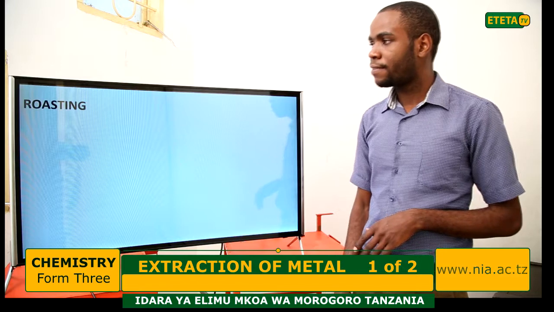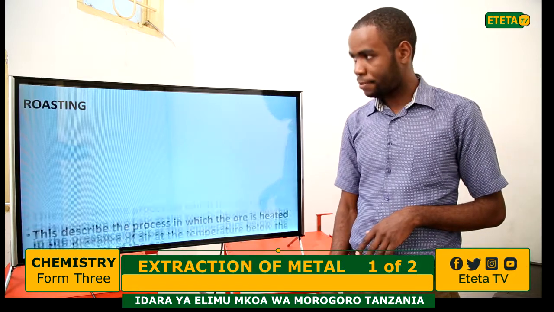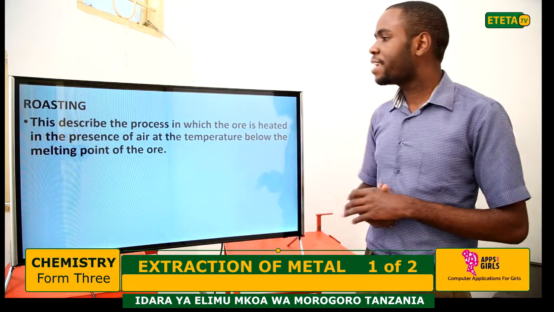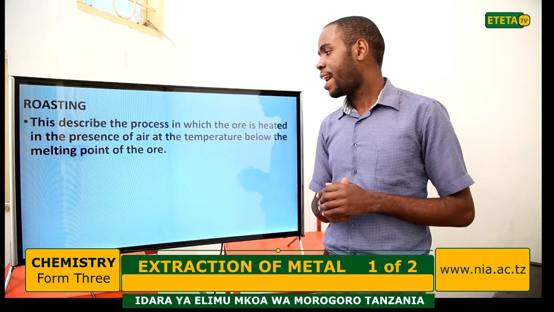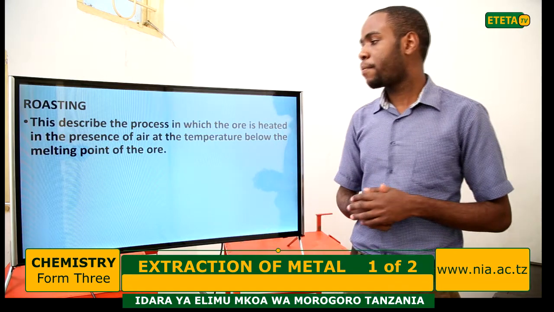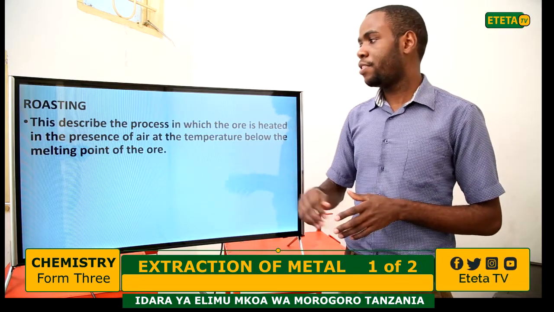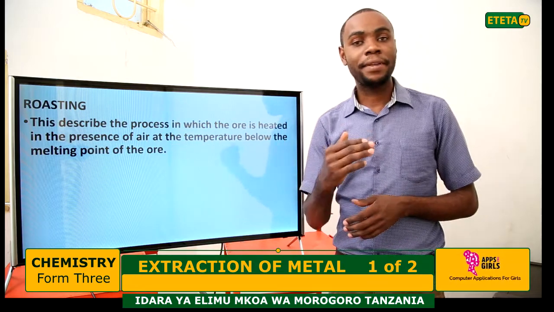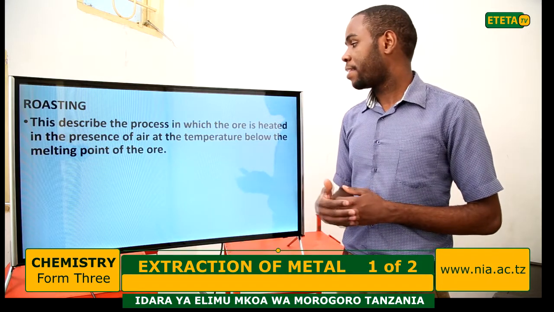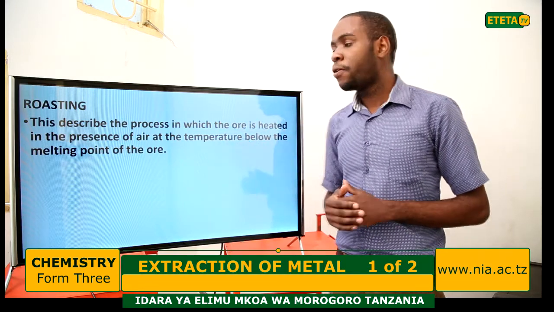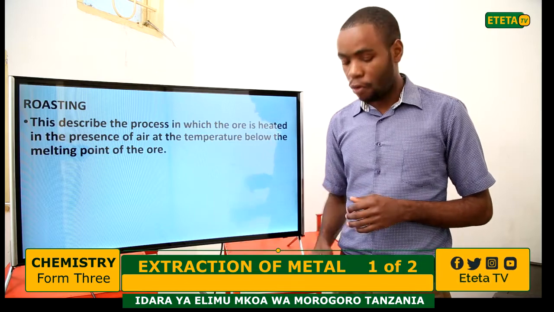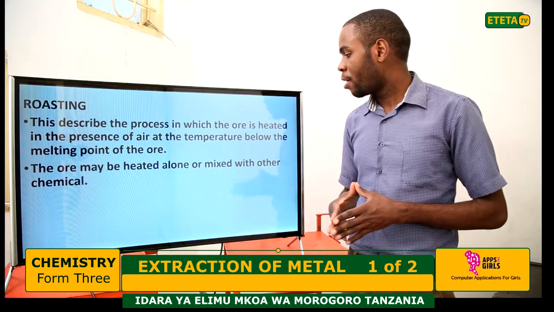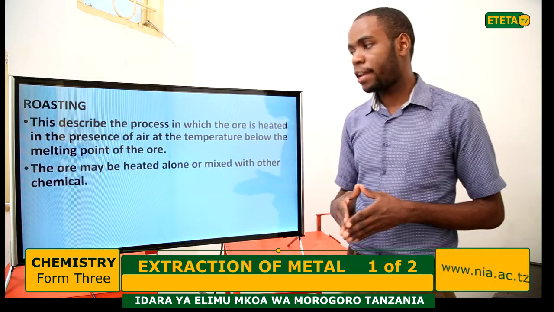Now, roasting. This describes the process in which the ore is heated in the presence of air at a temperature below the melting point of the ore. The ore may be heated alone or mixed with other chemicals.